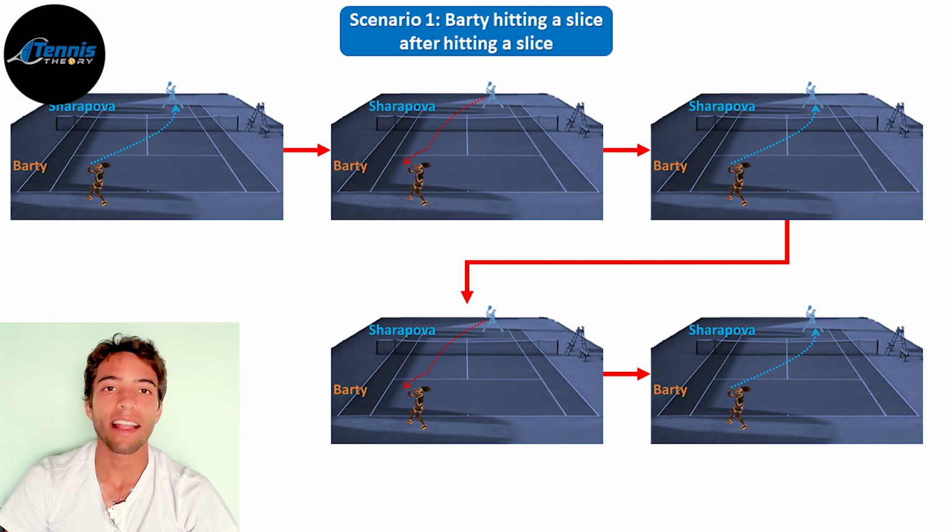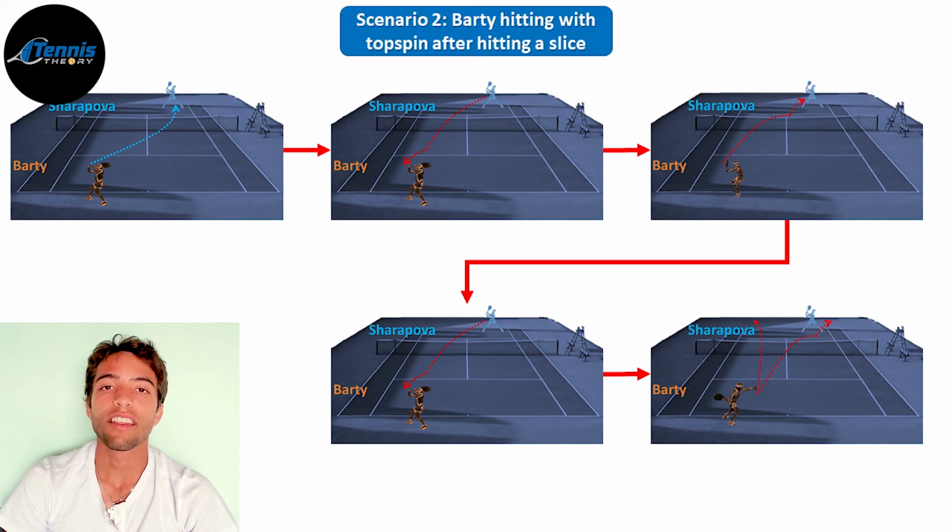During the second and third period, she reduced this pattern. Barty decided to mix her slice with flat and topspin, and in consequence, she got weaker shots from Sharapova that allowed her to run around her backhand and find her forehand more often, which she could use later to take control of the point.